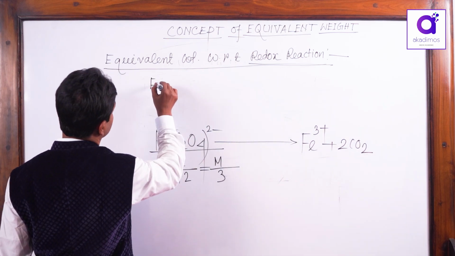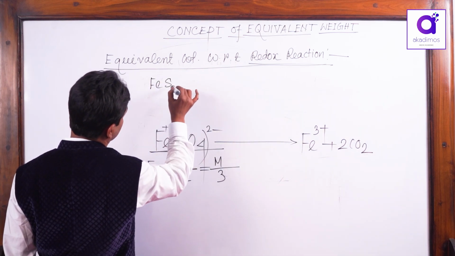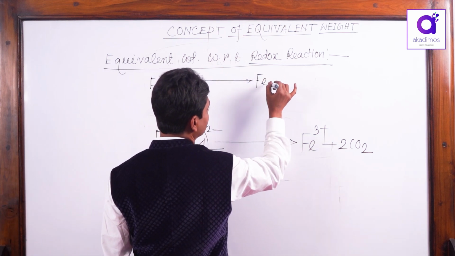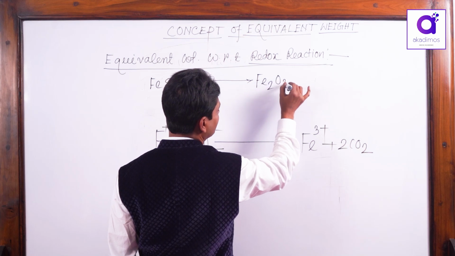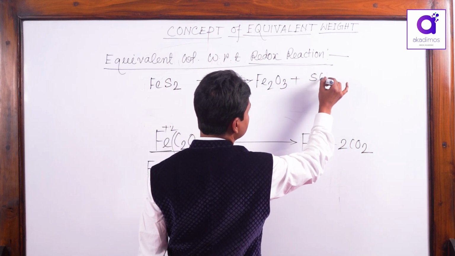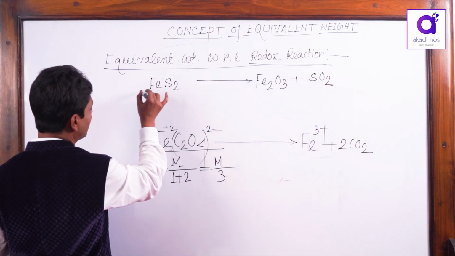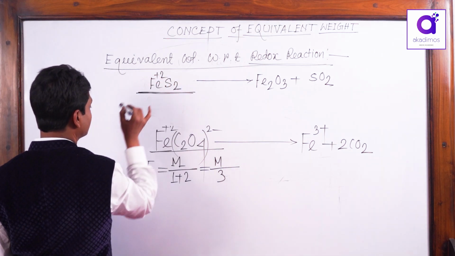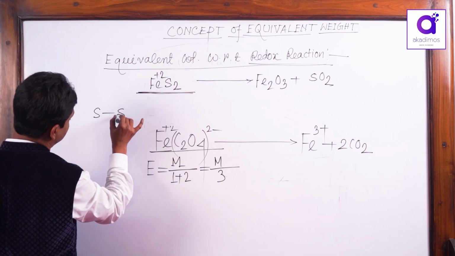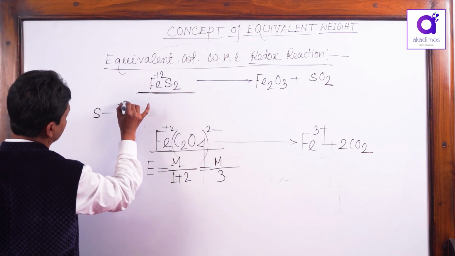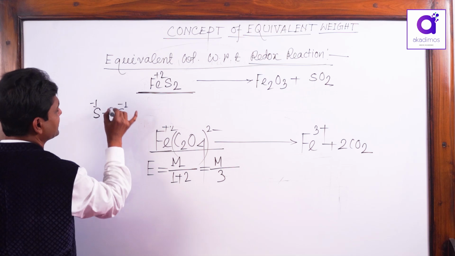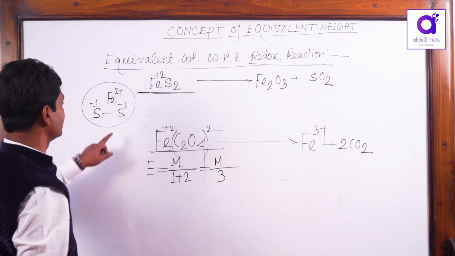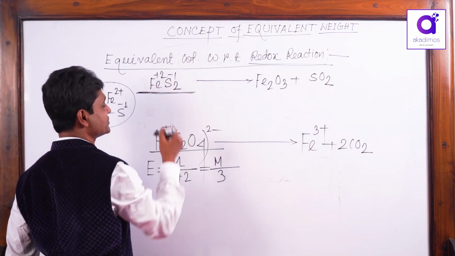FeS2, iron disulfide. Let it oxidize to ferric oxide, with the ferrous part oxidizing to ferric and sulfur oxidizing to SO2. Remember, in this FeS2, iron is in the plus 2 state, and sulfur, which I am drawing separately here, is minus 1. This is actually a persulfide, the actual structure of it, with sulfur in the minus 1 oxidation state.